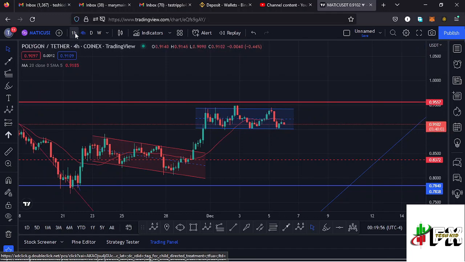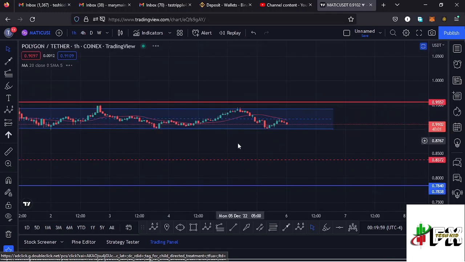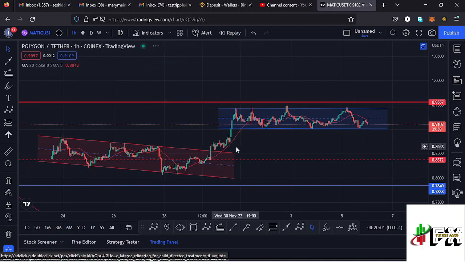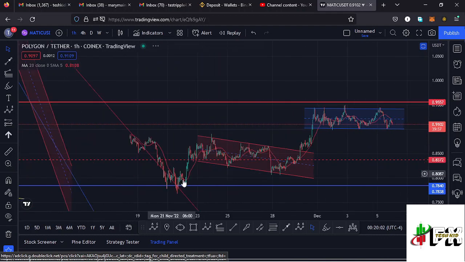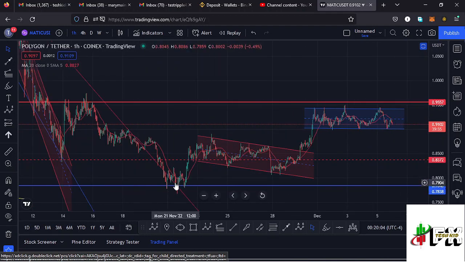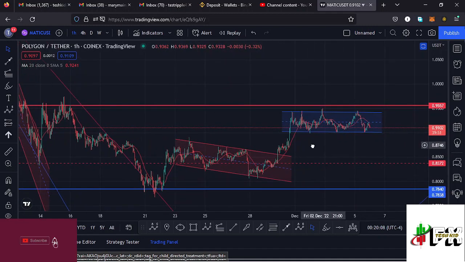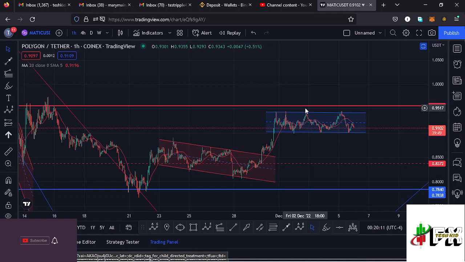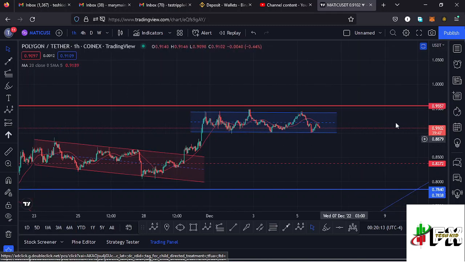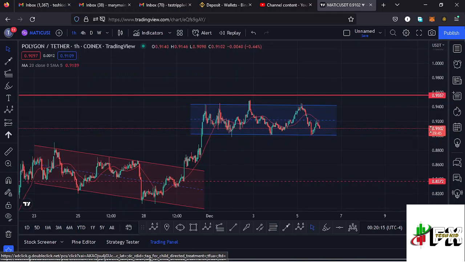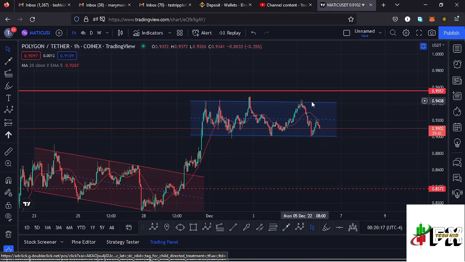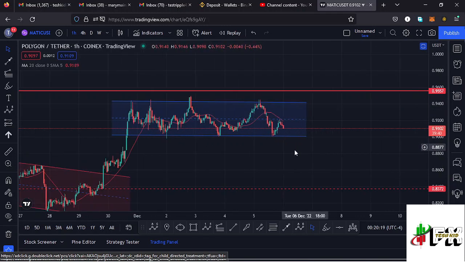If I jump to the 1-hour chart so that we can see this better, here on the 1-hour chart you can see after making it to the area at around the $0.78 mark, which is a key area of support, we saw a very nice bounce to the upper side and went back and made a high at around the $0.94 mark. And within that movement to the upper side, there's this channel that you can see we have been trading within, and at the moment we are trading at the lower side of the channel, and there are chances